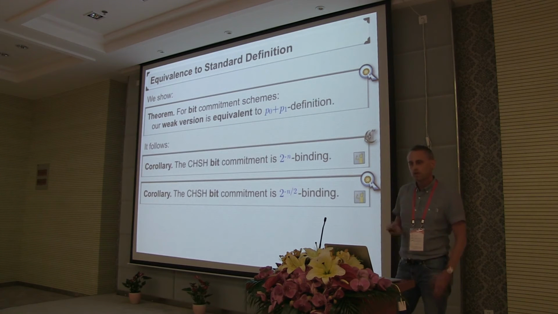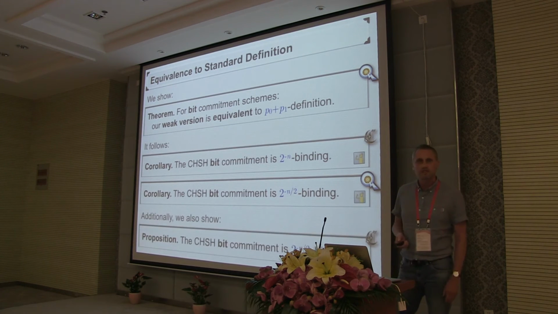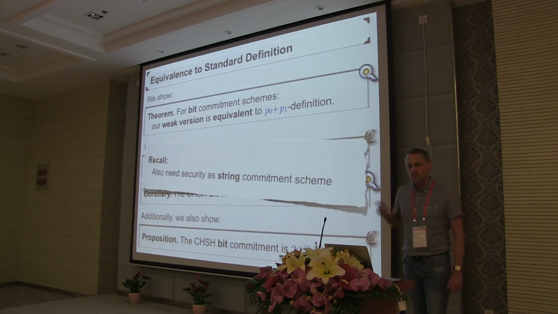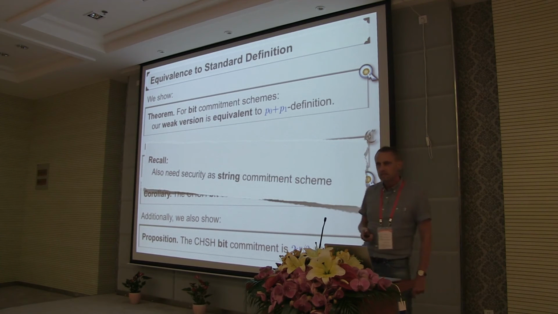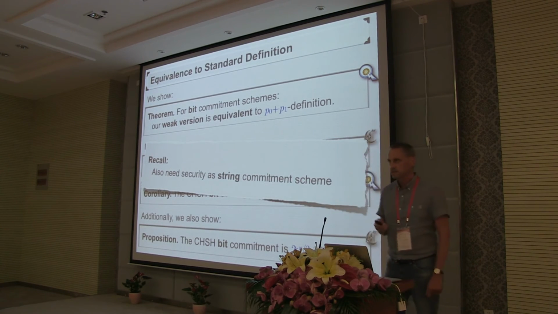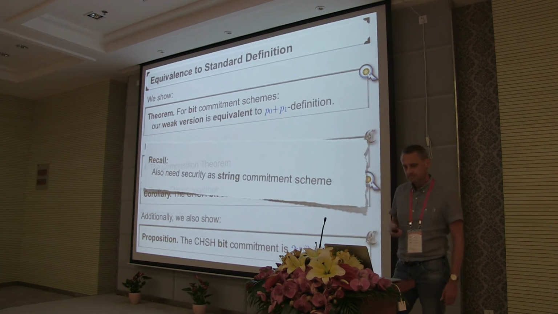Now for the stronger notion, we have to prove from scratch that it also satisfies our stronger notion of the binding property. But recall that we actually use, and therefore also need, the security of CHSH as a string commitment scheme. So that's something we still need to look into.